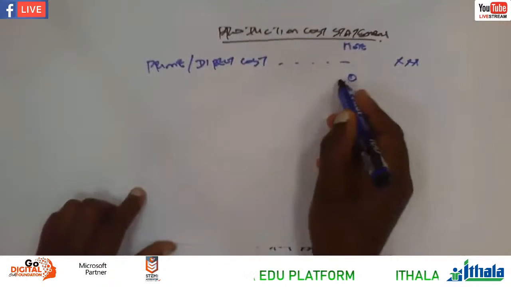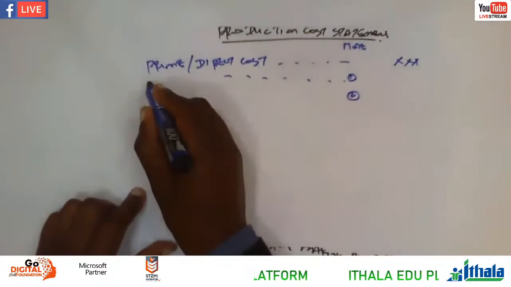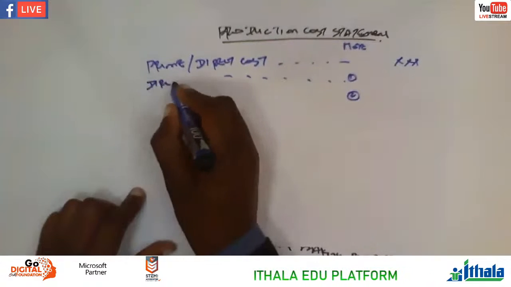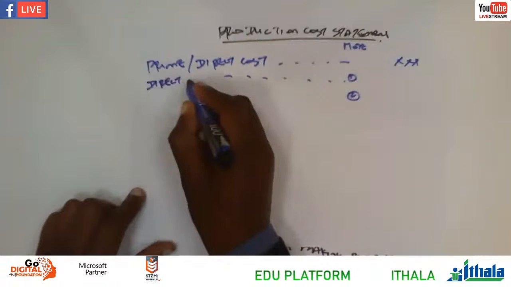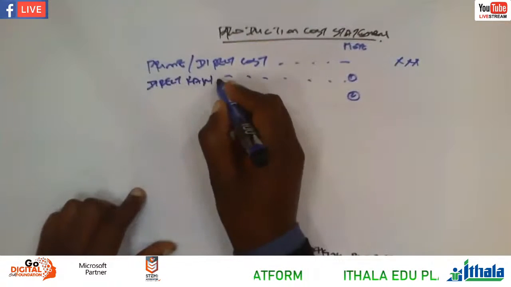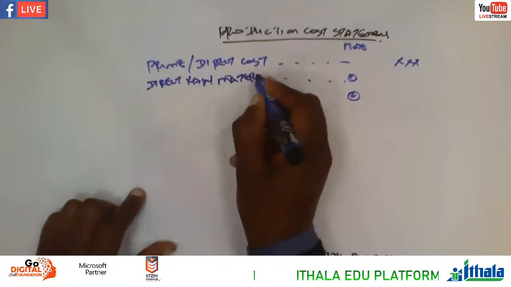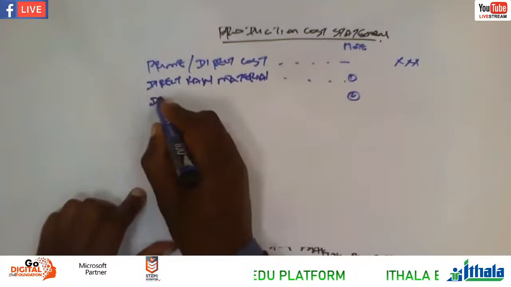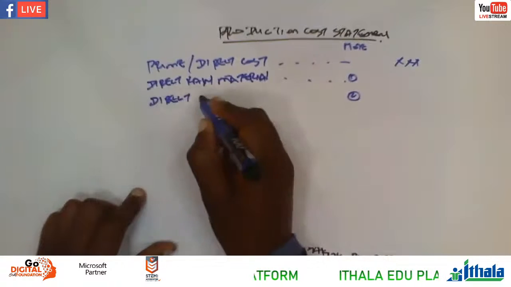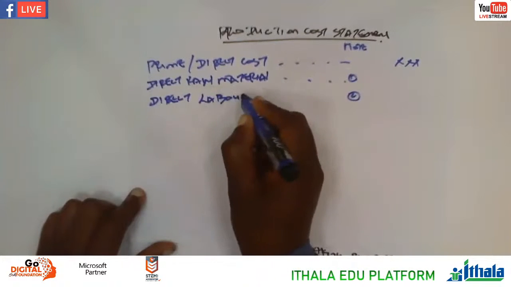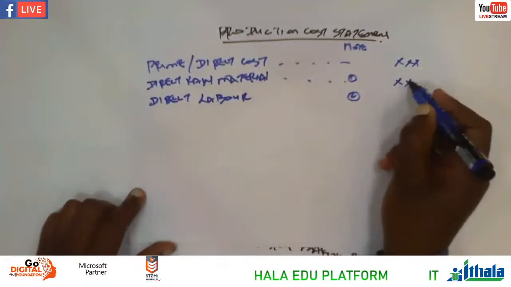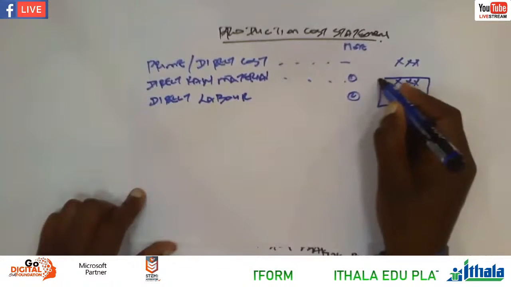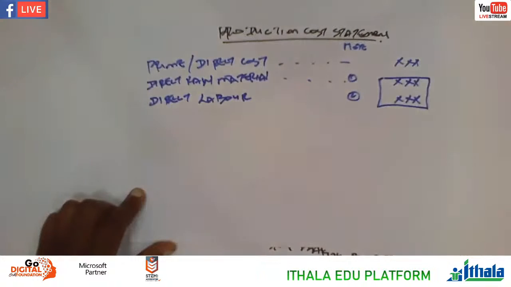Note number 1, it's direct raw material, right? Okay, we're going to explain these terms together. And then we have direct labor, right? If you add these two, note number 1 plus note number 2 is equal to the prime cost or direct cost. You write that figure there on top, okay?